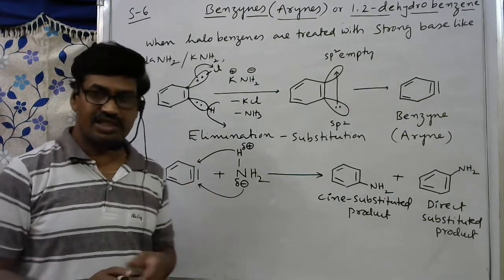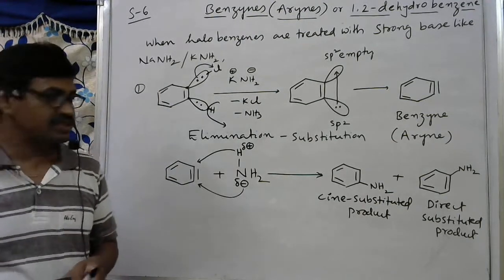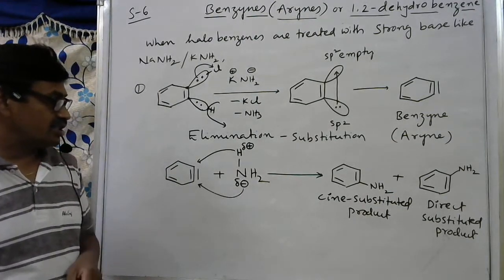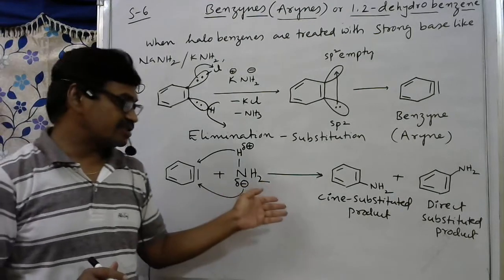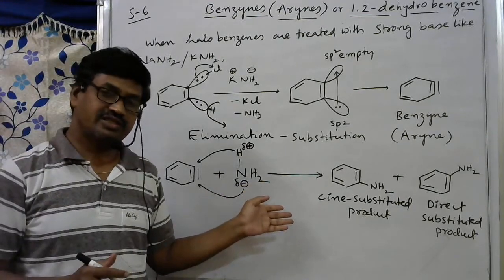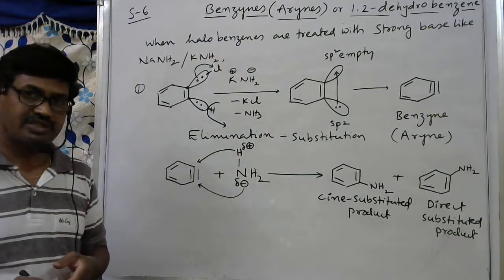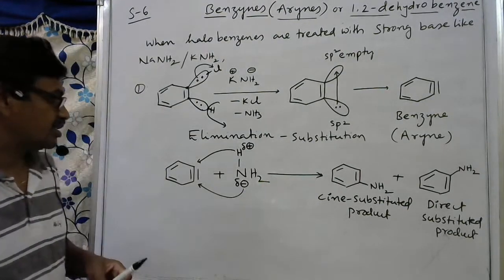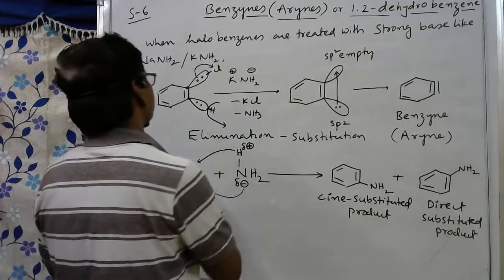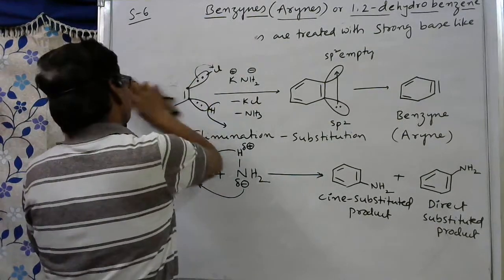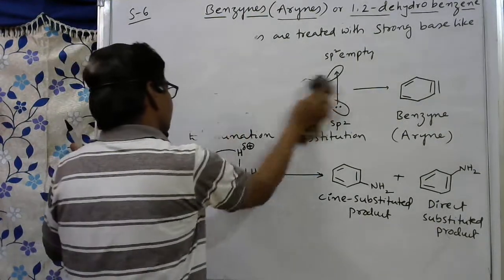So for that I'll give some more examples. In one reaction the cine substituted product may be major, and in another reaction the direct substituted compound may be the major compound. Okay, here I'm giving examples. These examples I observed in previous NEET examinations.